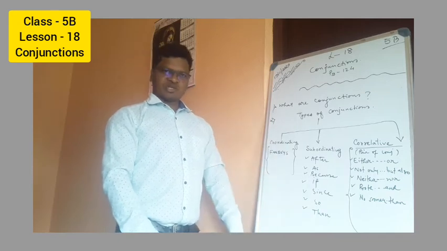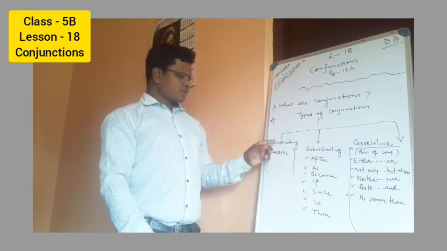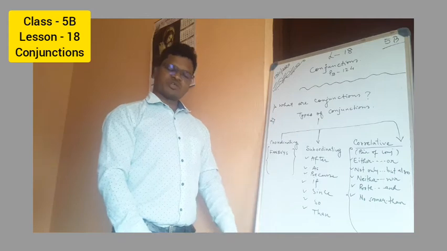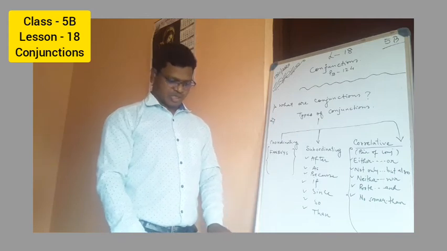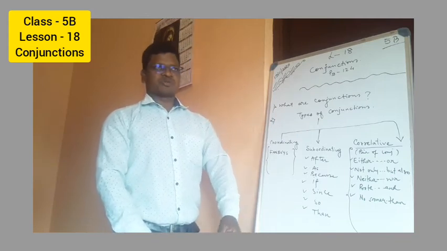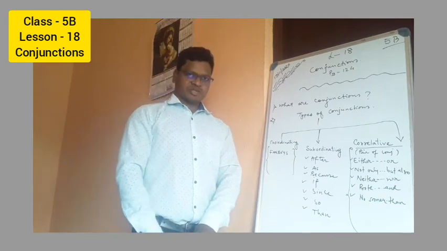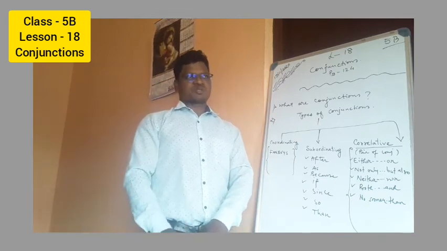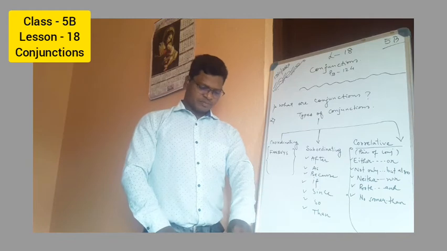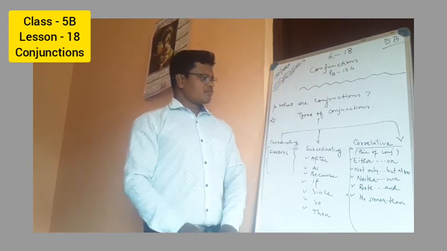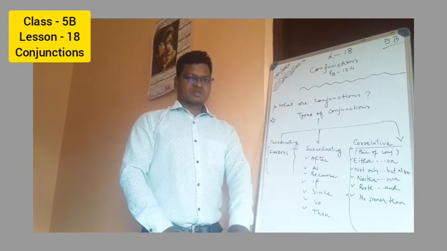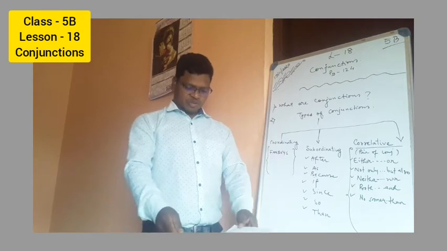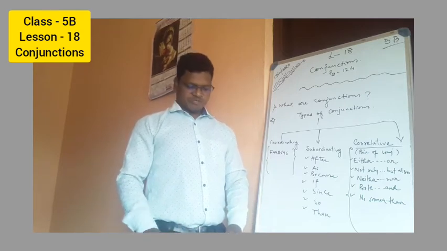The correlative we will not be doing; only coordinating and subordinating conjunctions we are going to see for today's class. These are the three things: first, definitions of conjunction; secondly, the types of conjunctions; and third, we'll see from the book, page number 125.